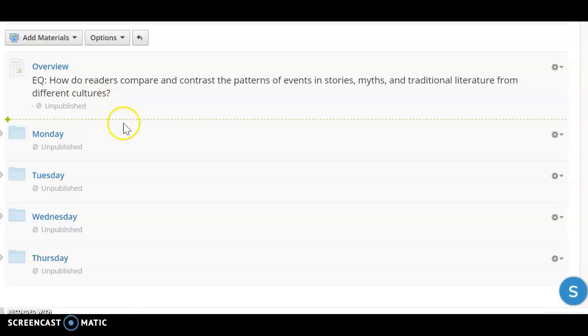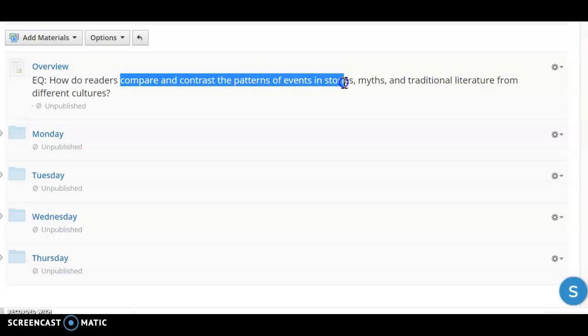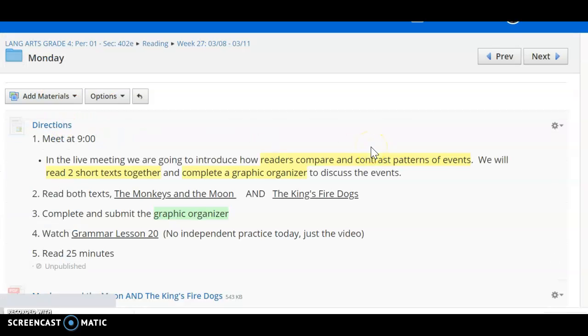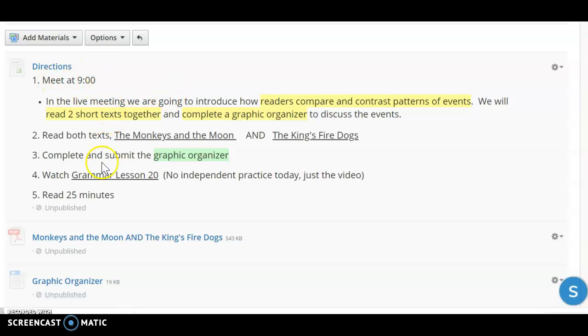We're in reading right now, and the question that we're focused on is how do readers compare and contrast the patterns of events? So the events that are happening, but more specifically the pattern of these events in different stories, myths, and traditional literature from different cultures. When we take a look in Monday's folder, we are going to meet at 9 o'clock.